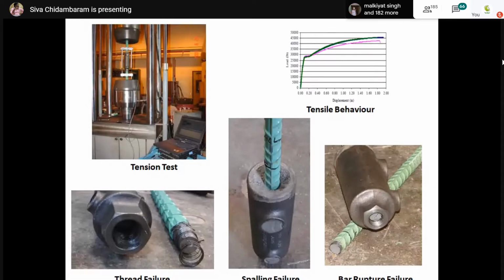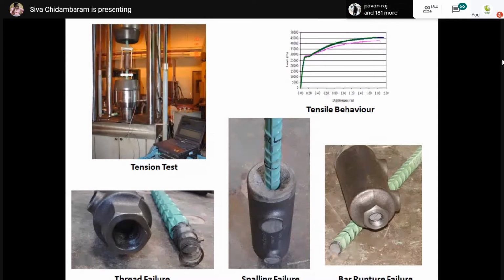The second one is the slip test. Slip test is nothing but we connect the rebar with the coupler, and then we apply a certain load. If the tensile strength of the coupler is 550 megapascal, then we have to use 60% of the force.